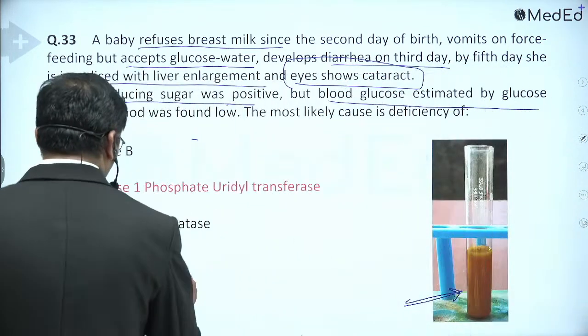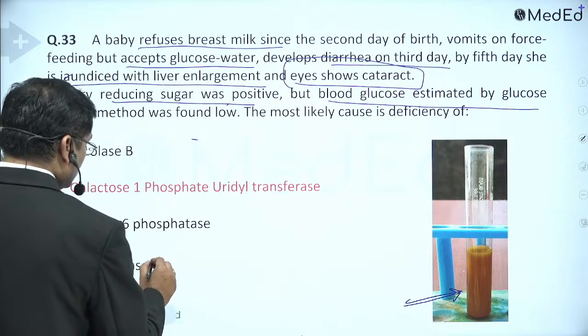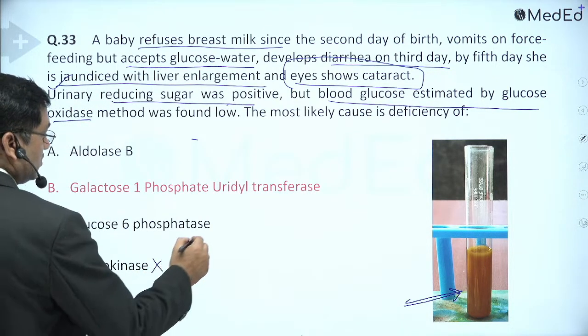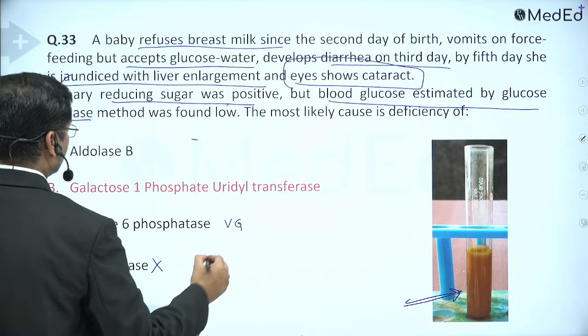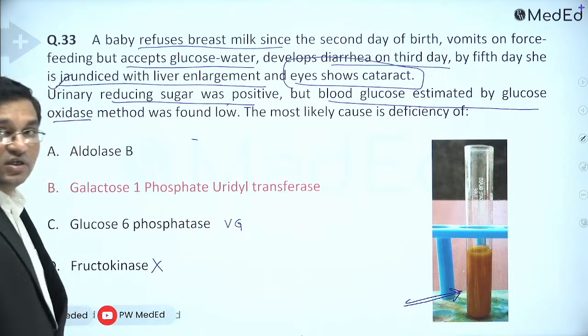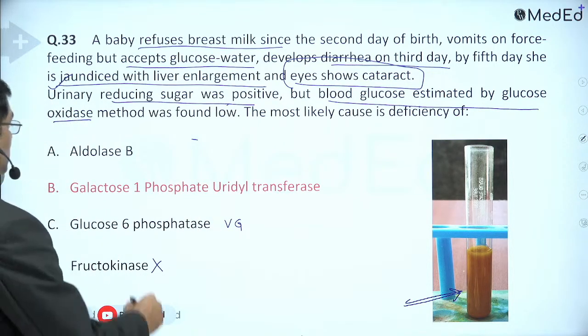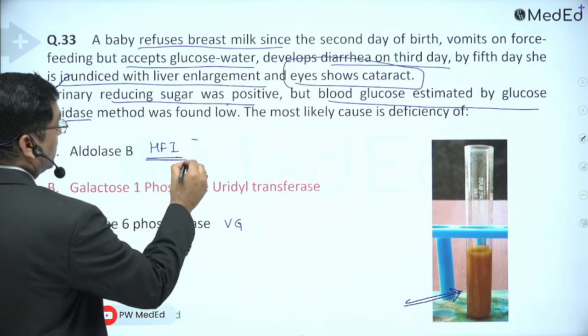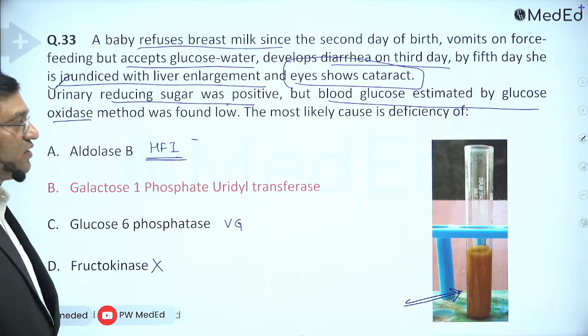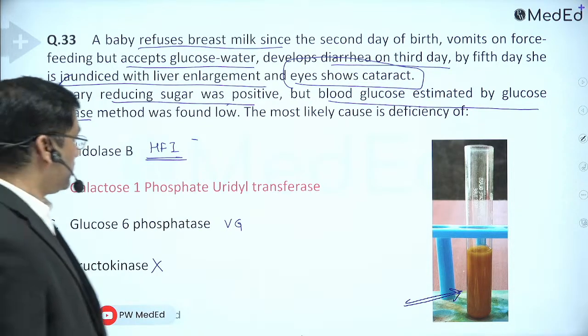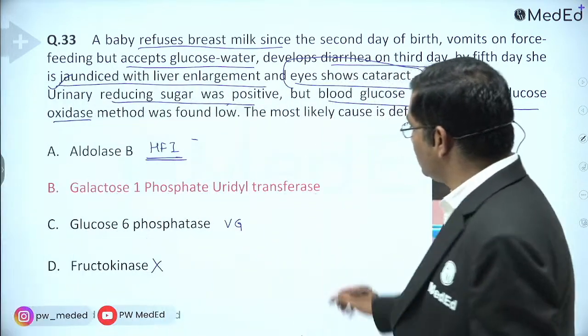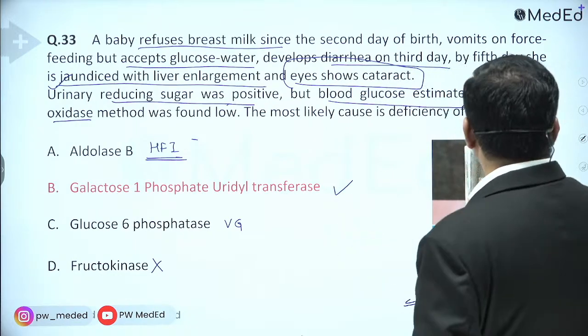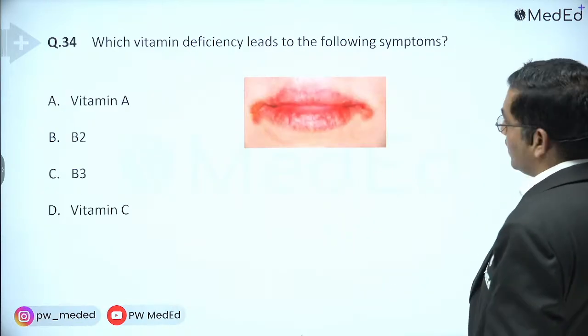Fructokinase deficiency is only excretion of fructose, so it is not the answer. There is no excretion of any sugar in von Gierke's disease. Hereditary fructose intolerance has no cataract. So the answer is galactosemia, with the defect galactose 1-phosphate uridyl transferase.